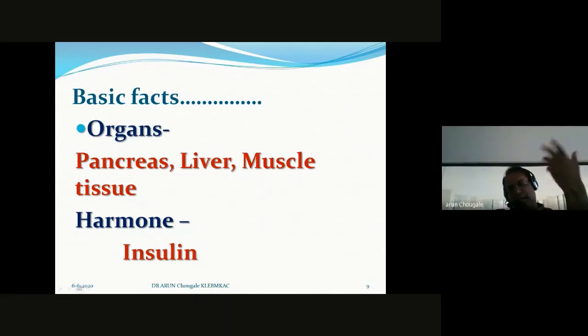In later stages, we have neuropathy, kidney, and eye involvement. I don't want to talk about all those things. In the initial stages, these are the three organs whose function you have to concentrate on: pancreas, liver, and muscle tissue. And the main hormone is insulin. These are some basic facts.